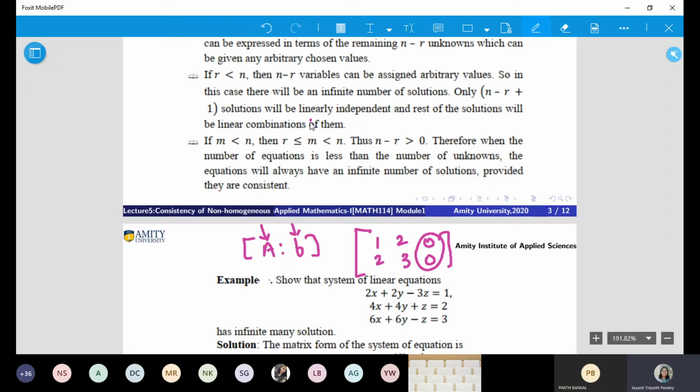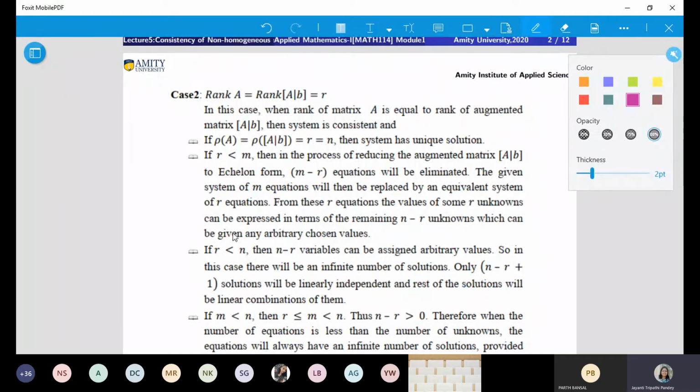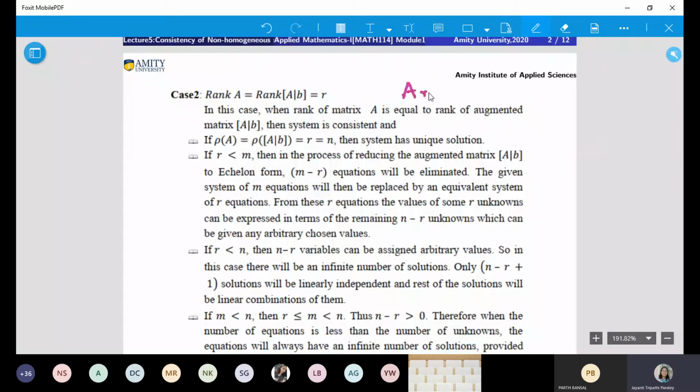Let's see. Just a minute. Now see this. What is your M cross N? M cross N is your matrix A. Your A is an M cross N matrix. Just remember this. Now, M represents the number of rows. Number of rows means how many equations you have.